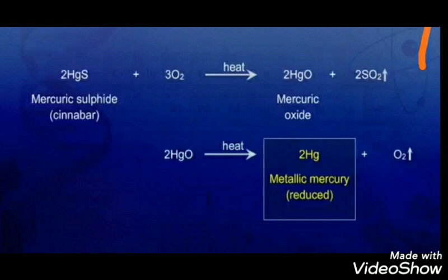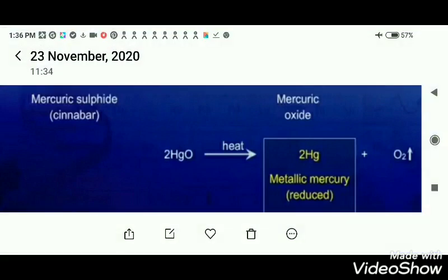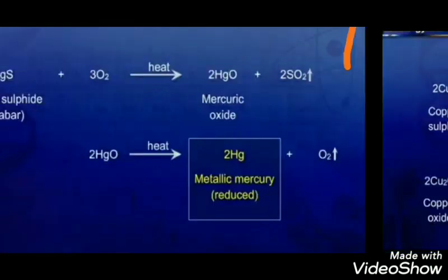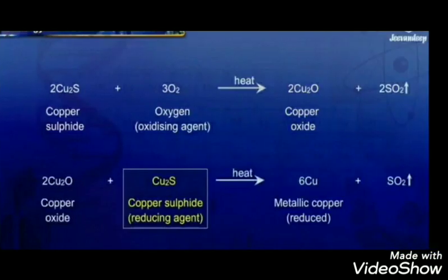Okay, so this is the important reaction. Cinnabar, that is mercuric sulfide, plus oxygen. When it is heated in the presence of oxygen, we get mercuric oxide. This mercuric oxide, when heating is continued, we get mercury metal. Okay, next let us observe another one.